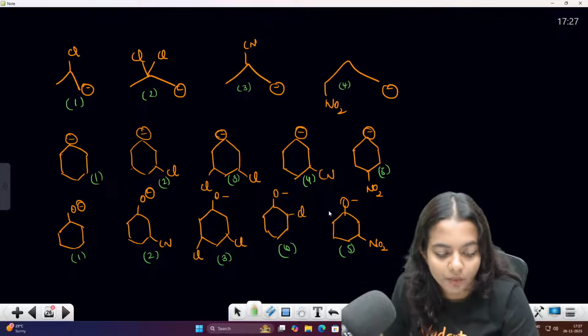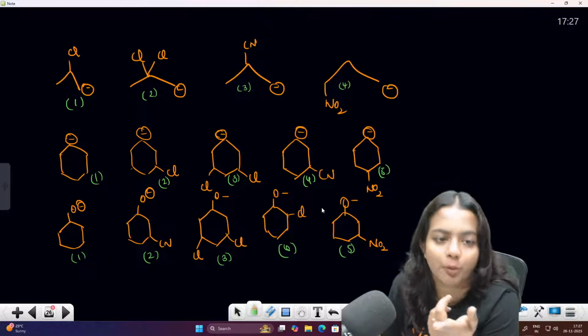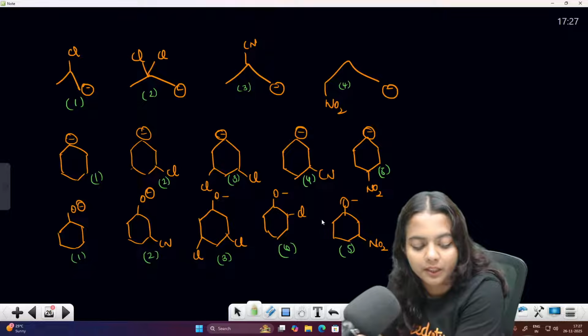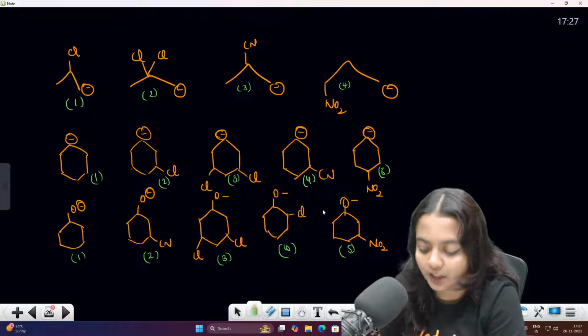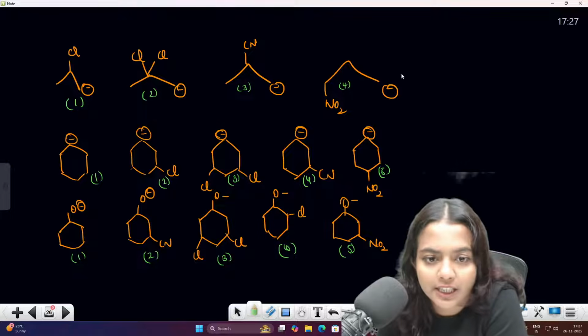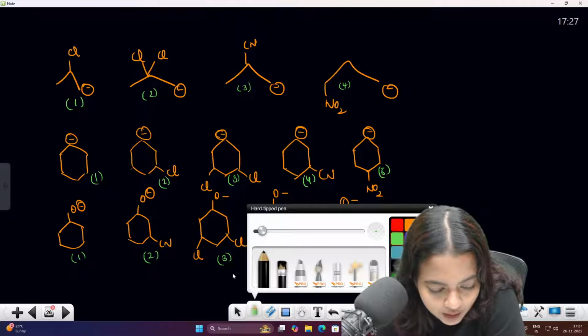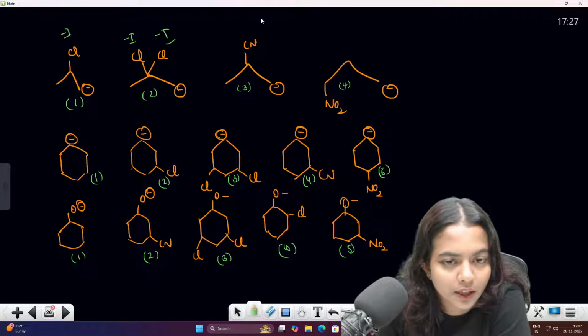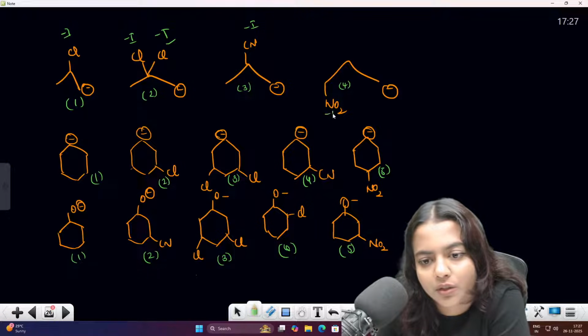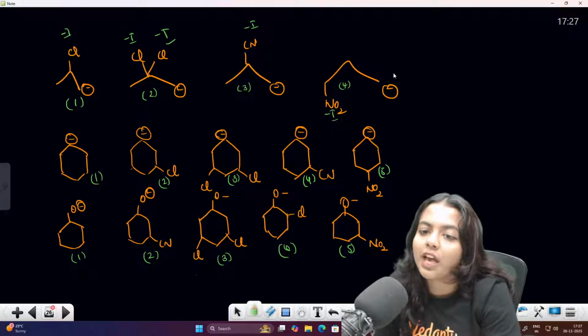I will teach you the first one. See, here they are directly proportional. Am I correct, my dear students? Here you can see they are directly proportional to the minus I effect. So whichever has more minus I effect will be more stable. Am I right? In this one there is minus I, in this one minus I, in this one minus I, even this is also minus I. So which one will have more?